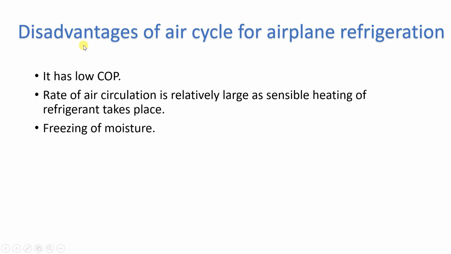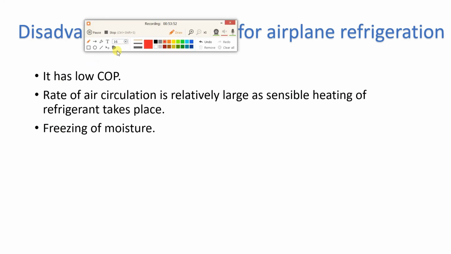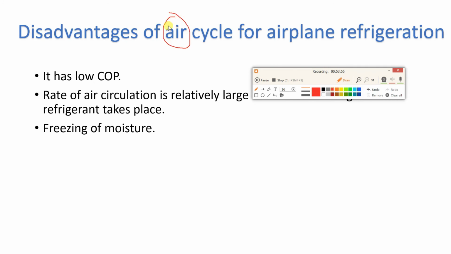What are the disadvantages of using the air cycle for airplane refrigeration? The first major disadvantage is low COP. This is the reason why we don't use air as refrigerant in our home appliances. Roughly, the COP of aircraft air refrigeration depends on the type, but the value is around 0.4. It can be less also. I'm just giving you some values here. So in an aircraft air refrigeration system, COP is around 0.4.